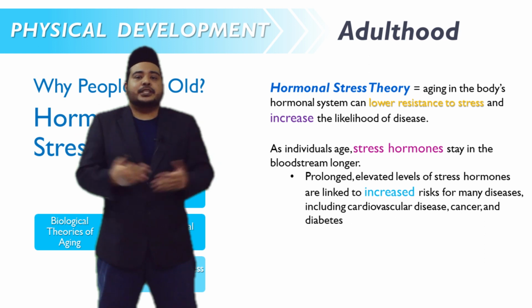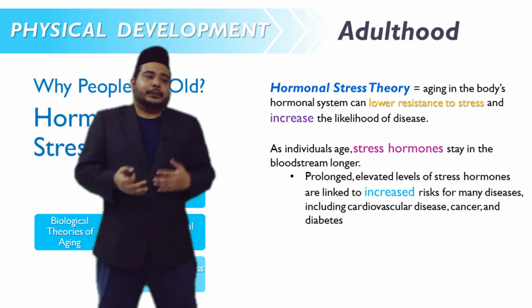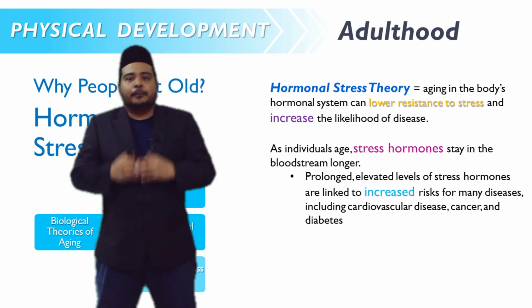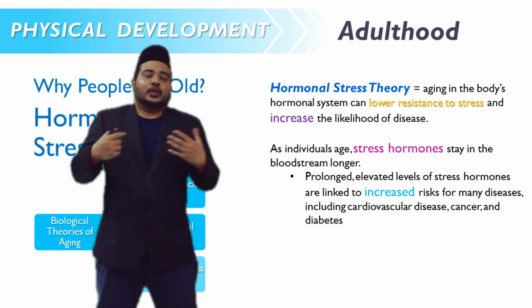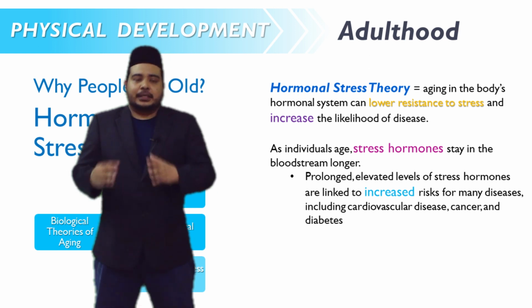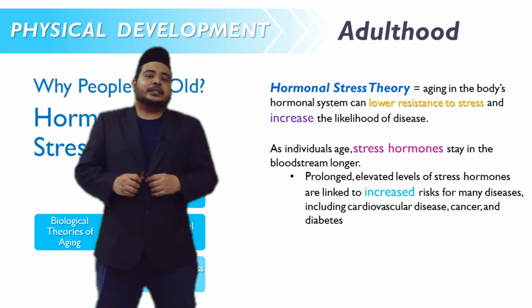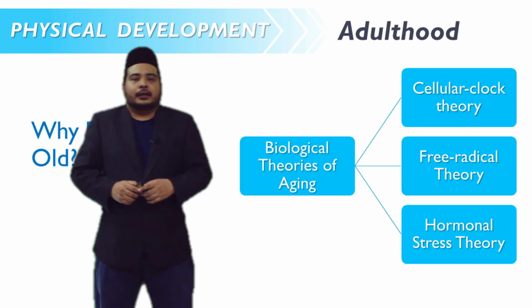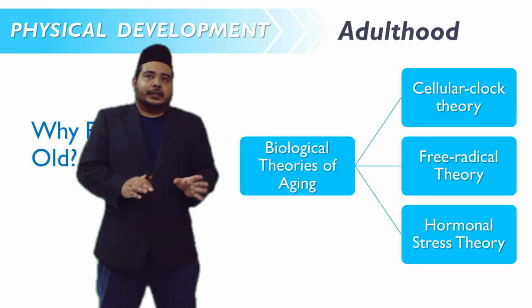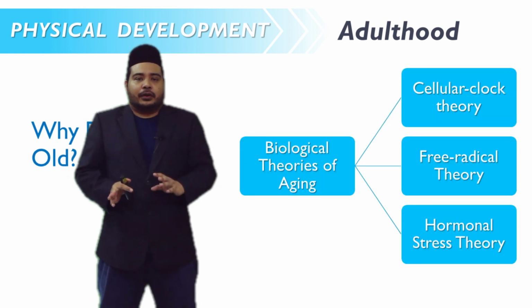So from this perspective, why do people age? Because our body can no longer resist stress. Those are the three biological theories of aging.